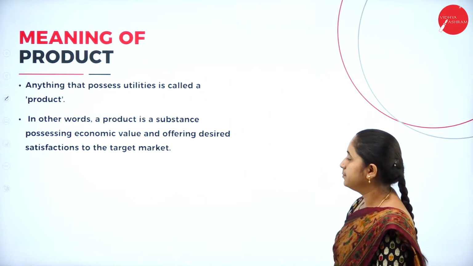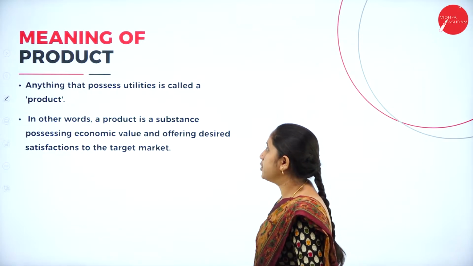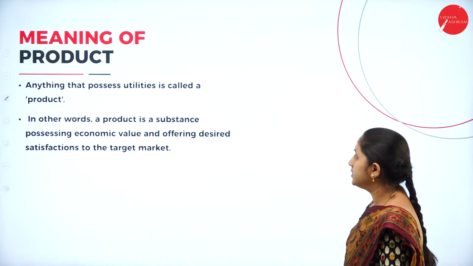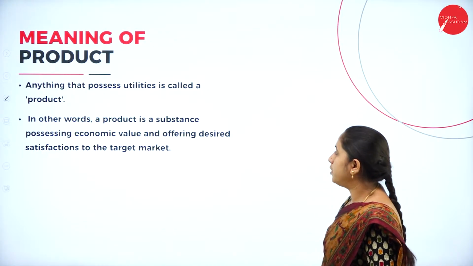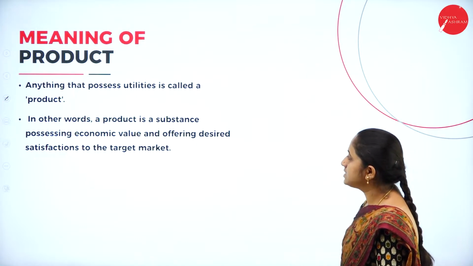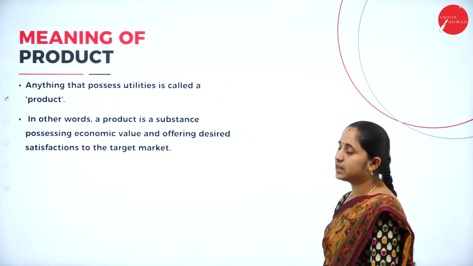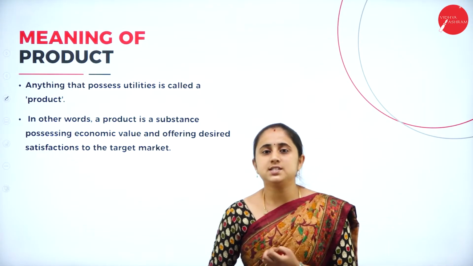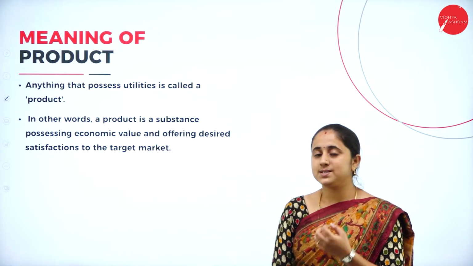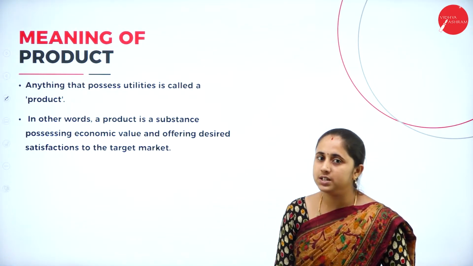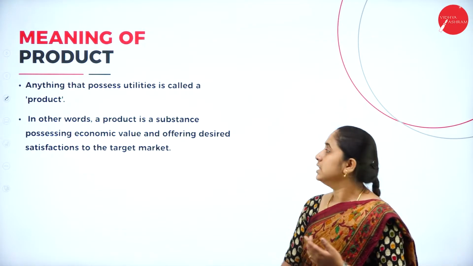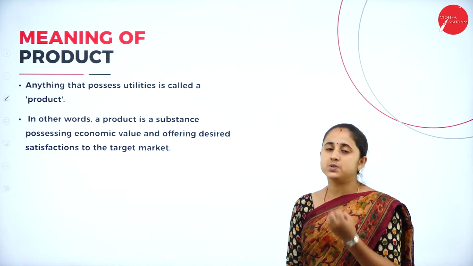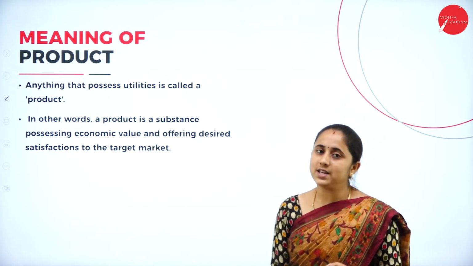What is product? Product is anything that possesses utility is called product. In other words, a product is a substance possessing economic value and offering desired satisfactions to the target market. That means product means anything that possesses some utility. That means it possesses some benefit for the user. So anything which has some utility or benefit is called as product.